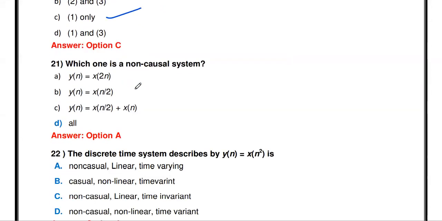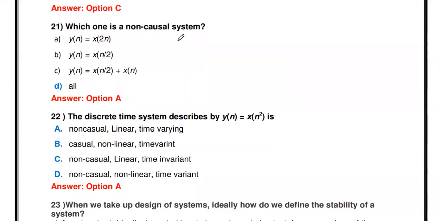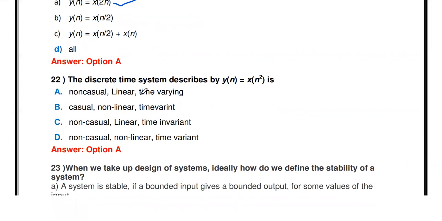Then which one is a non-causal system? Non-causal means it must depend upon the future input. You see the first equation x of 2n, it's a future input. It depends upon the future input, so it's non-causal. x of n by 2 is a previous input. x of n by 2 plus x of n, previous and present. So this is the answer.